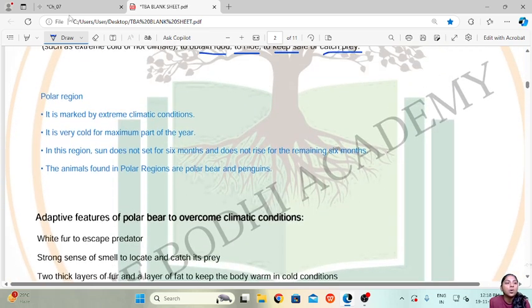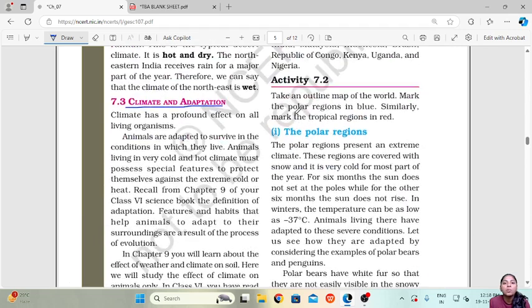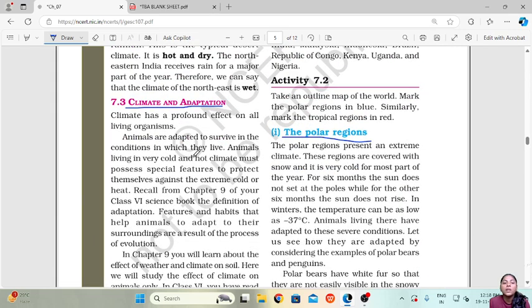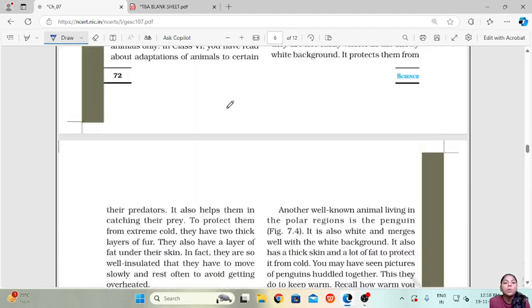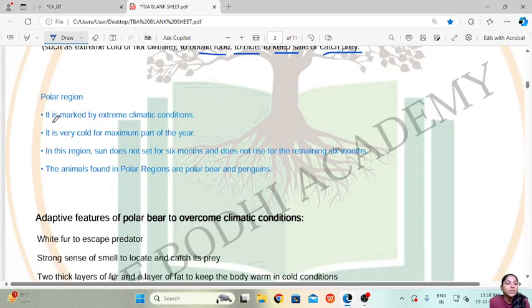Now let us first talk about the polar region. What are the climatic conditions and adaptations that are seen in the polar region? The polar region is marked by extreme climatic conditions. It is very cold for the maximum part of the year.